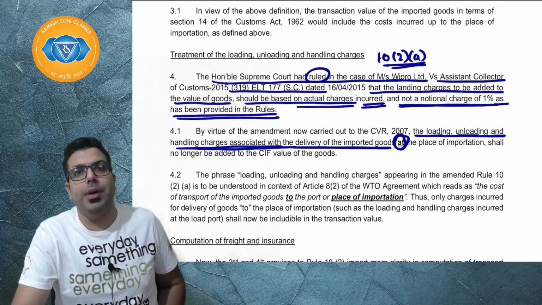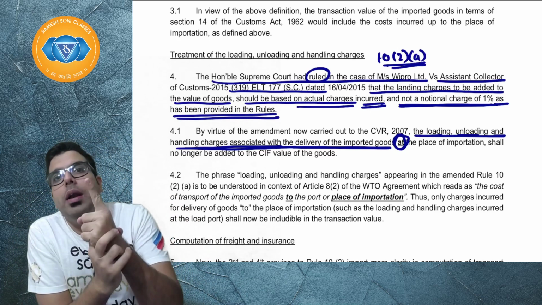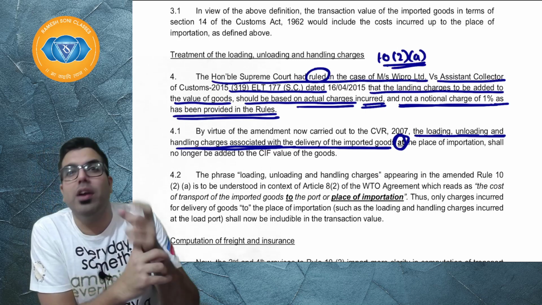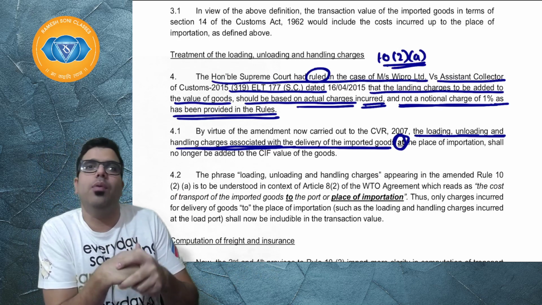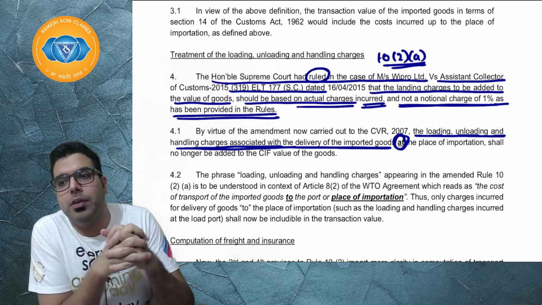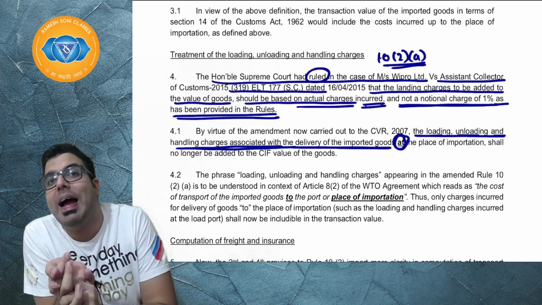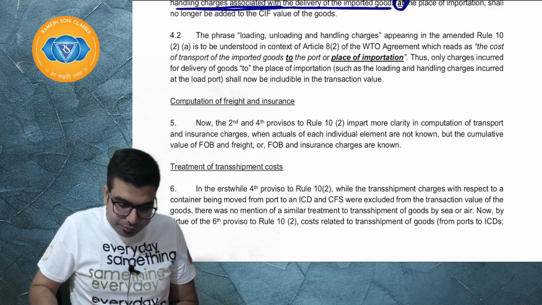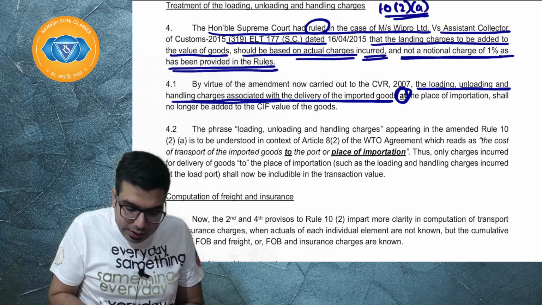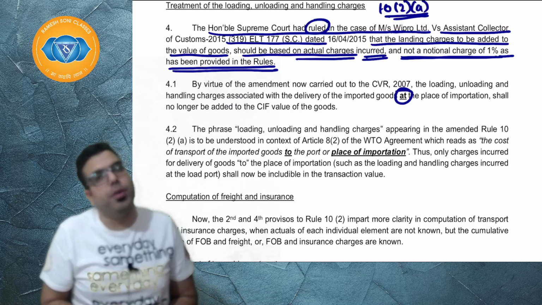Earlier, on the total computation we used to add 1% as the landing charges for the loading, unloading, handling charges at the port of importation. However, in the Wipro case they told that this notional basis can't be adopted, you have to add on an actual basis. Because of this, they deleted the words "at the port of importation".